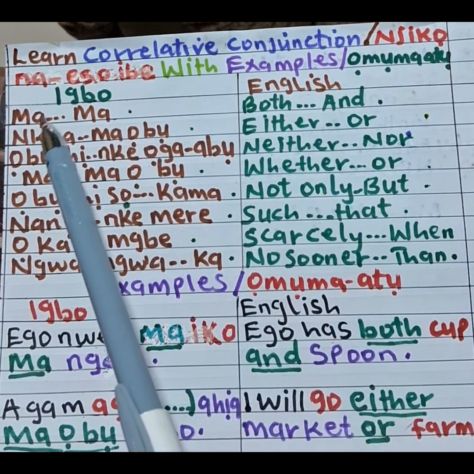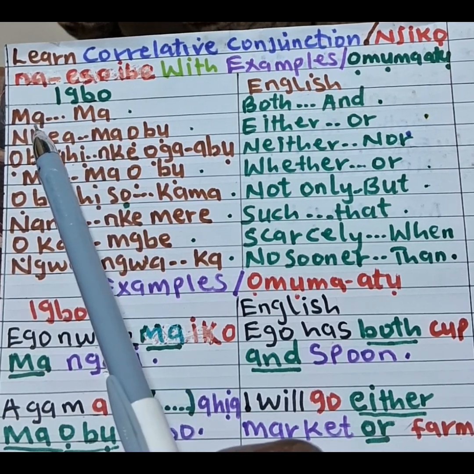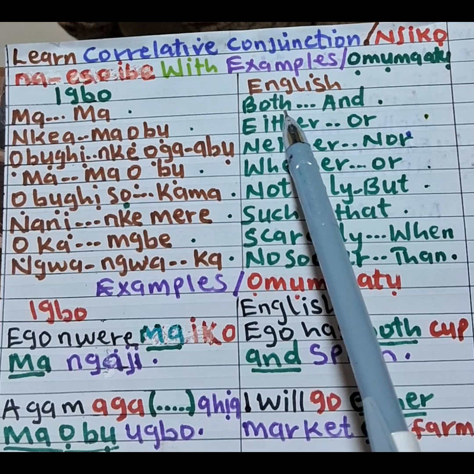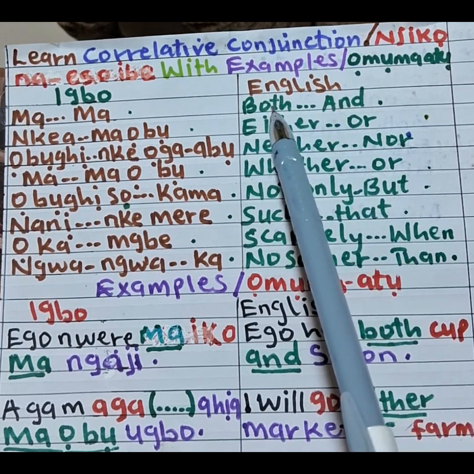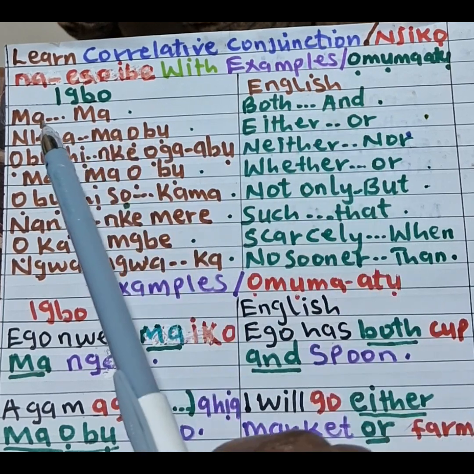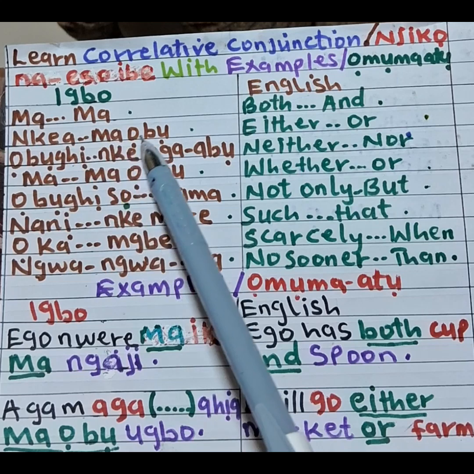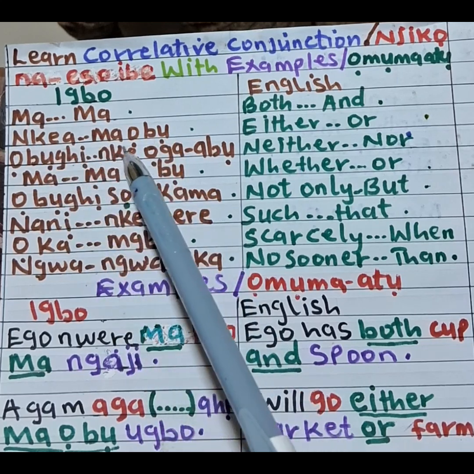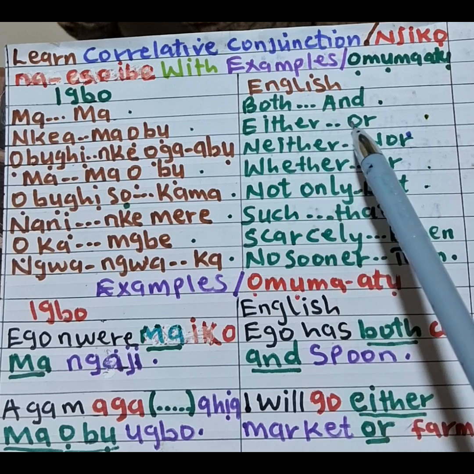Igbo, English. Number one example says ma, ma, meaning in English, both and. So, both in Igbo means ma, and in Igbo means ma also. Another example, nka ma obu, meaning either or.